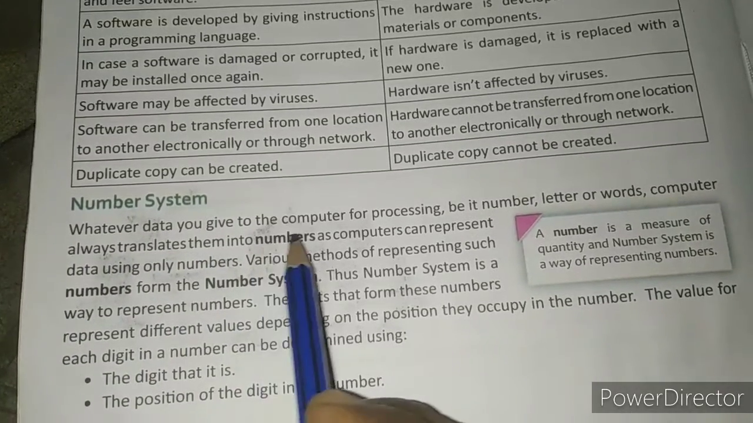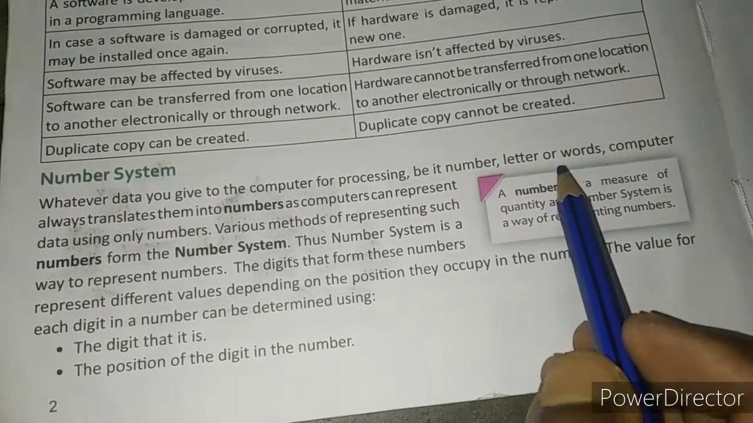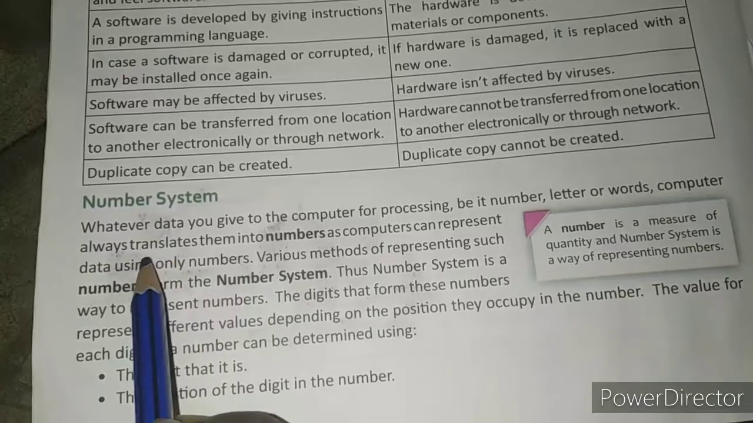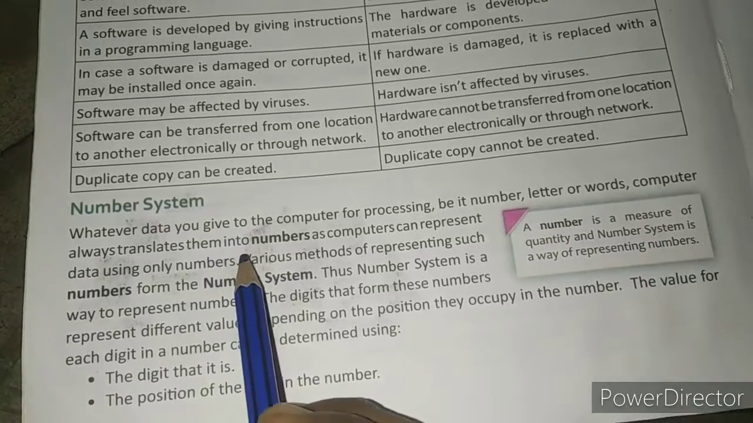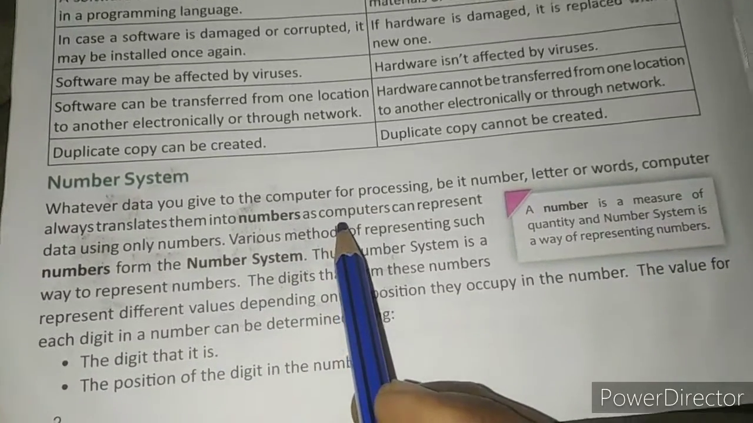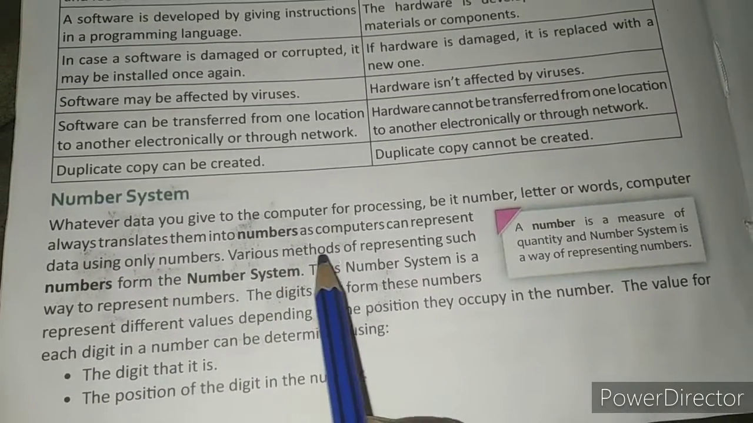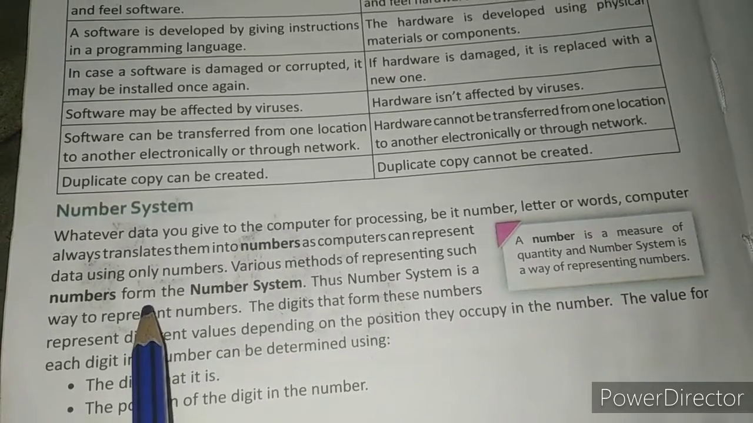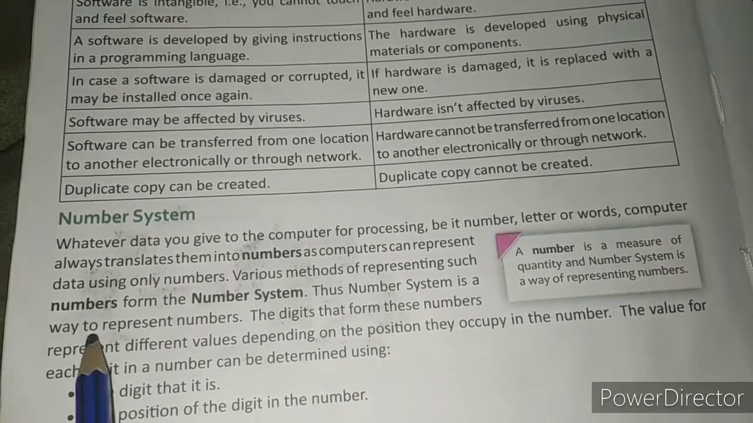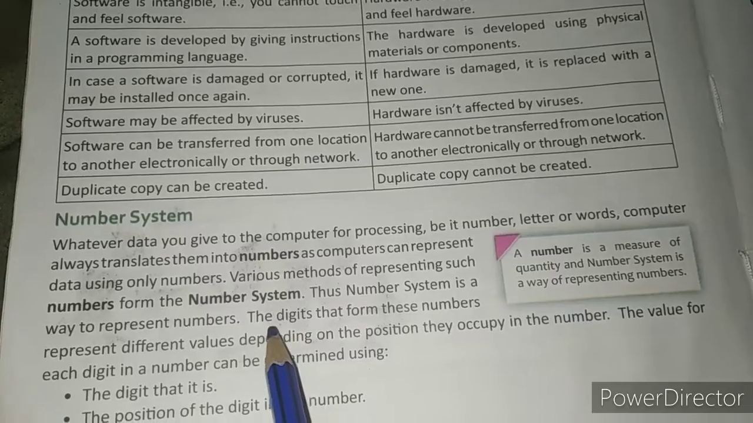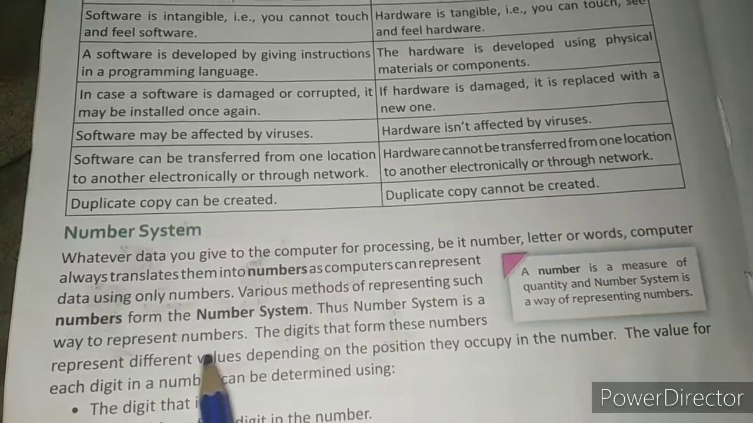Whatever data you give to the computer for processing, be it a number, letter, or word, the computer always translates them into numbers, as a computer can represent data using only numbers. Various methods of representing such numbers form the number system. Thus, the number system is a way to represent numbers.